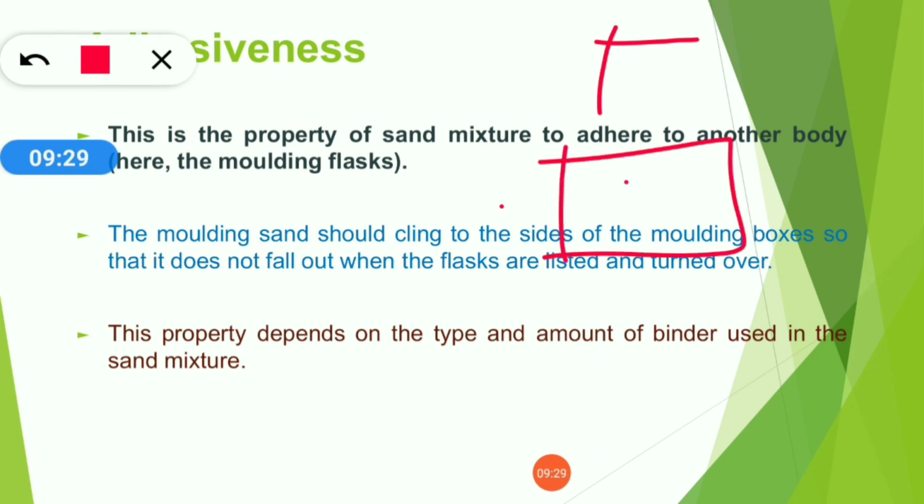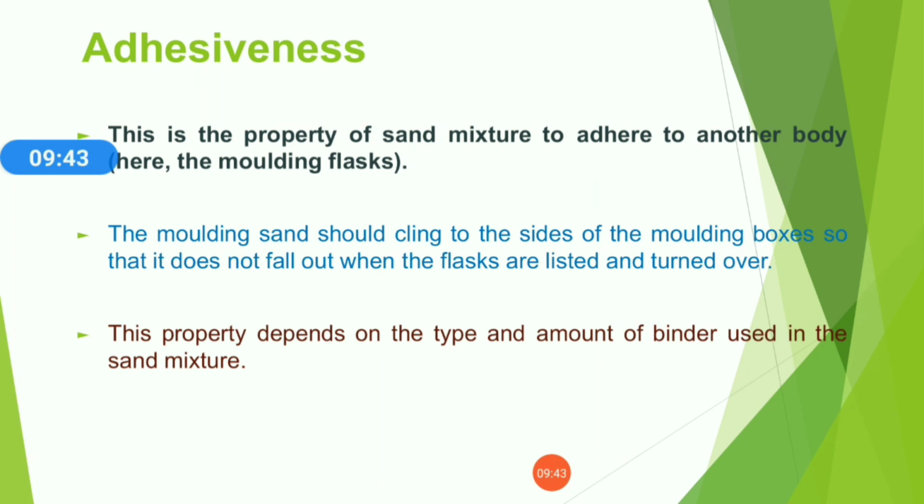So the sand particles will stick with the mold wall, that is, with the other body, in our case the molding flask. So our sand particles will stick with this molding part, and this property is called adhesiveness.